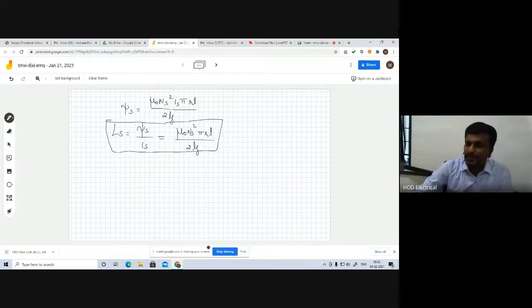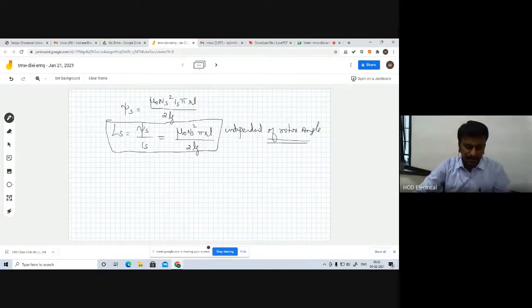The self-inductance of the stator is independent of rotor angle. It is always constant since this is cylindrical, so we are considering only the linear circuit. We are assuming that the circuit is linear. For a non-linear circuit, we have to consider the energy level and everything, and calculate accordingly. My intention is to understand this self-inductance calculation by considering a linear circuit.